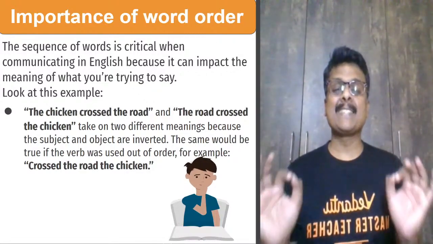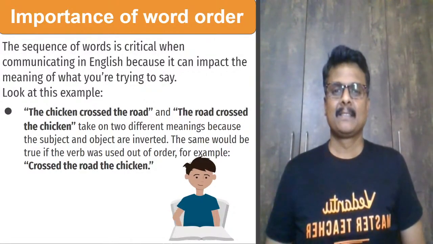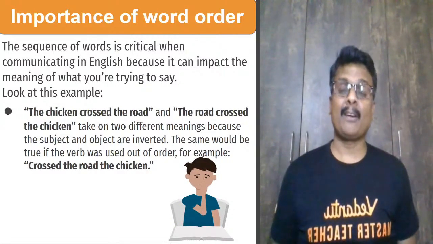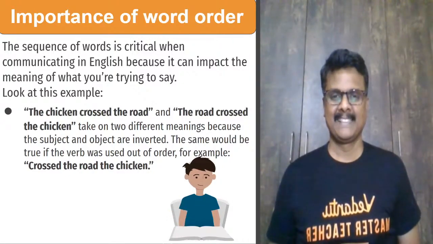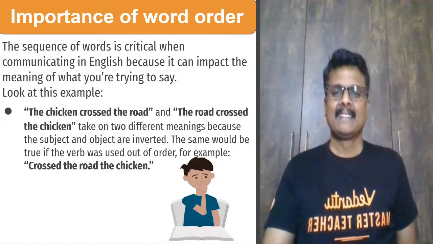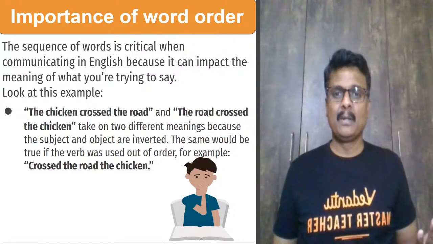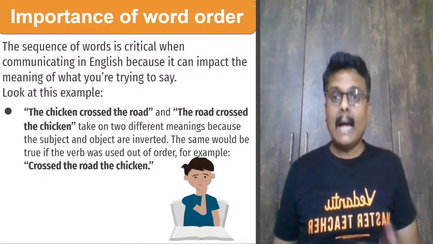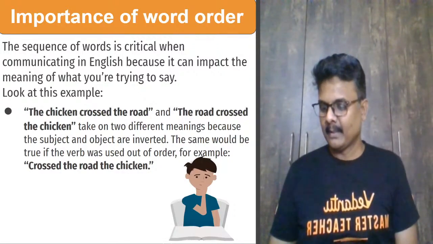The road crossed the chicken. Look at the meaning, it is changing, guys. Does it make any sense? It's totally distorted, right? That is why the word order matters.